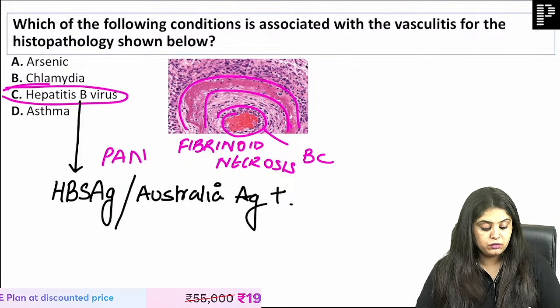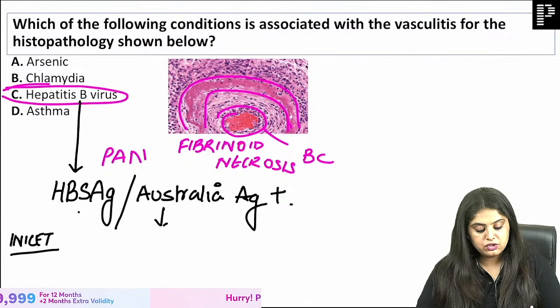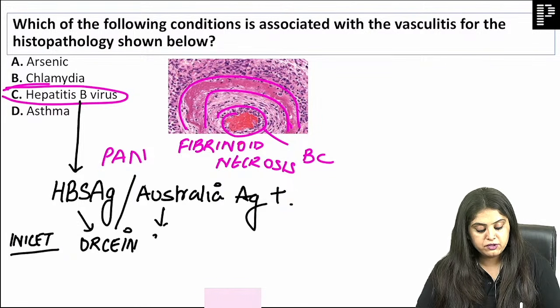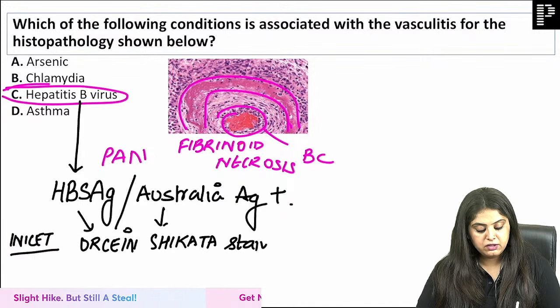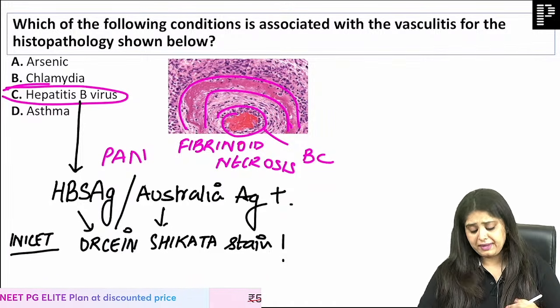Okay, one more thing. This is only a 30-second break for everyone else. INI-CET students, Australia antigen or HBS antigen, whatever you want to call it, there is a special stain for it which is known as the Orcein Shikata stain that can be asked. I've taught you in the main videos. In case you skipped it, for INI-CET it is important. Now come back, everyone else.